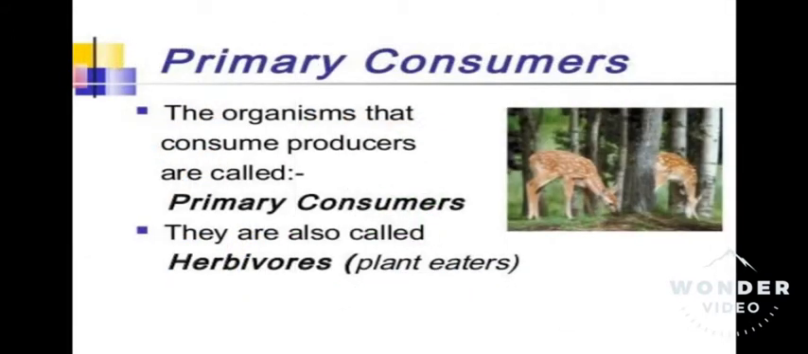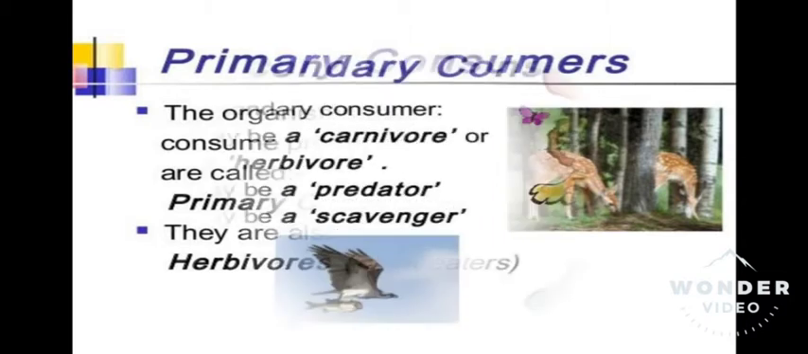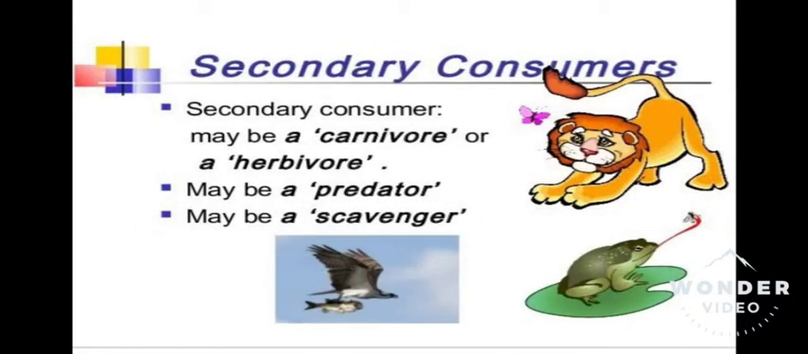Now, let us understand what are primary consumers. The organisms that consume producers are called primary consumers. They are also called herbivores. Secondary consumers may be a carnivore or a herbivore, may be a predator, may be a scavenger.